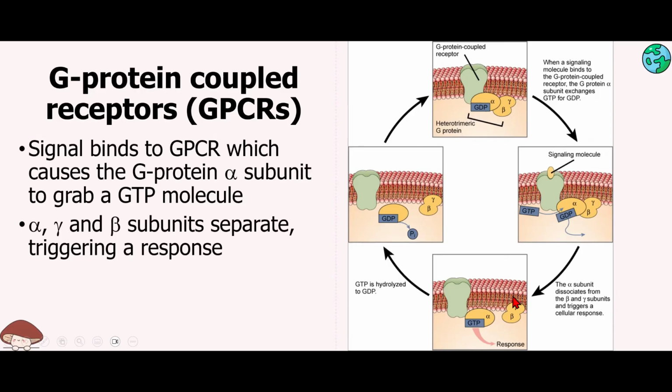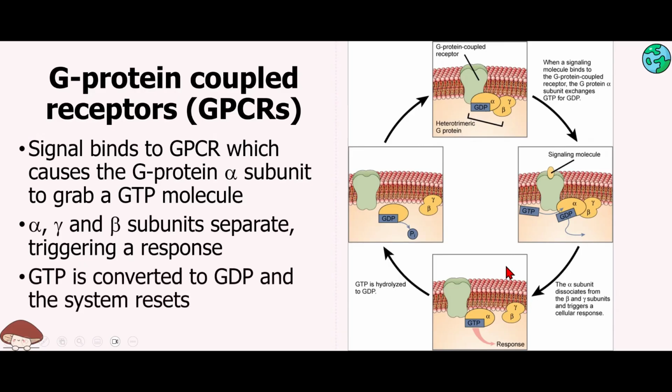Now, this whole complex needs to reset. So to reset, what happens is the GTP is converted to GDP, so 1 phosphate is removed, and then the whole complex comes back together like this. So there is a cycle going on. When it binds to the molecule, all of these events happen, and then the response is made, and then we go back to normal.